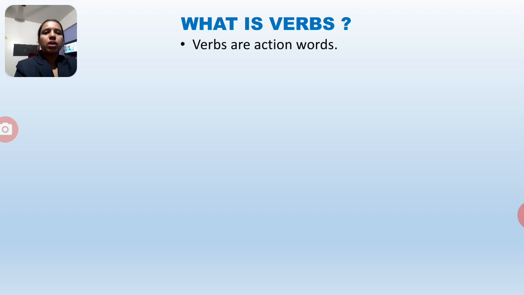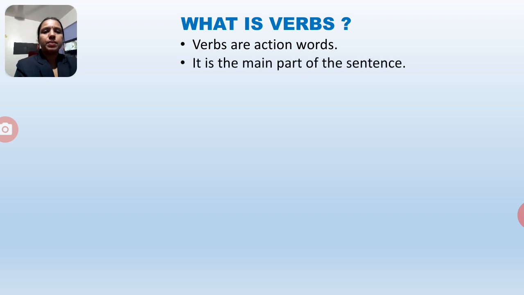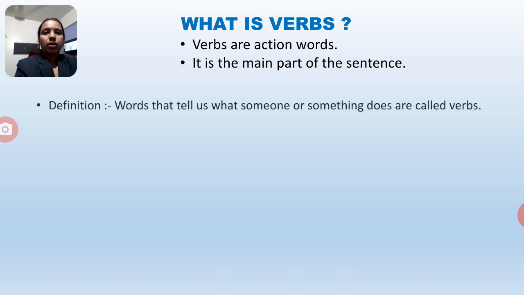What is a verb? If I ask this question to the students, generally the students will reply that verbs are action words. Exactly, verbs are action words. But it is the main part of the sentence. Verbs are the main part of the sentence and a very important part in the parts of speech. We will see the definition of verbs now.